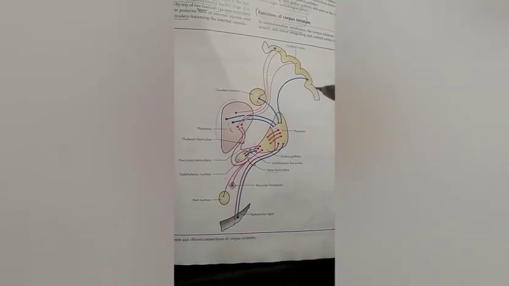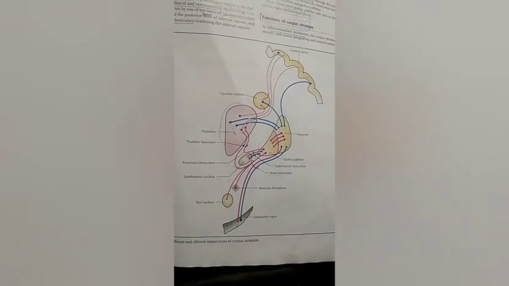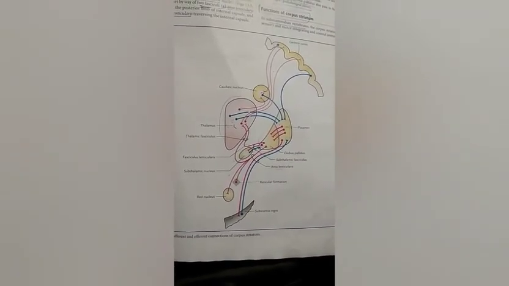So, the main function of basal nuclei is planning and programming of voluntary motor activity, which includes how rapidly movement is to be performed and how large the movement must be. It also includes inhibition of unwanted motor activities as well as regulation of muscle tone, thereby helping in smooth performance of that voluntary motor activity.